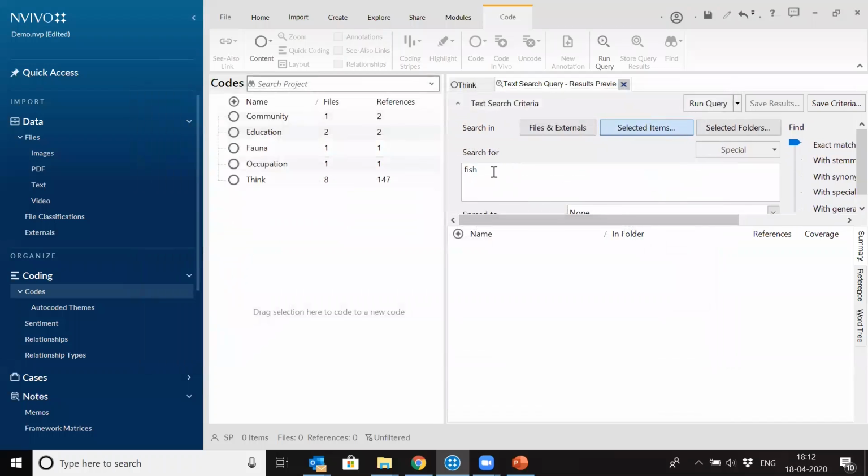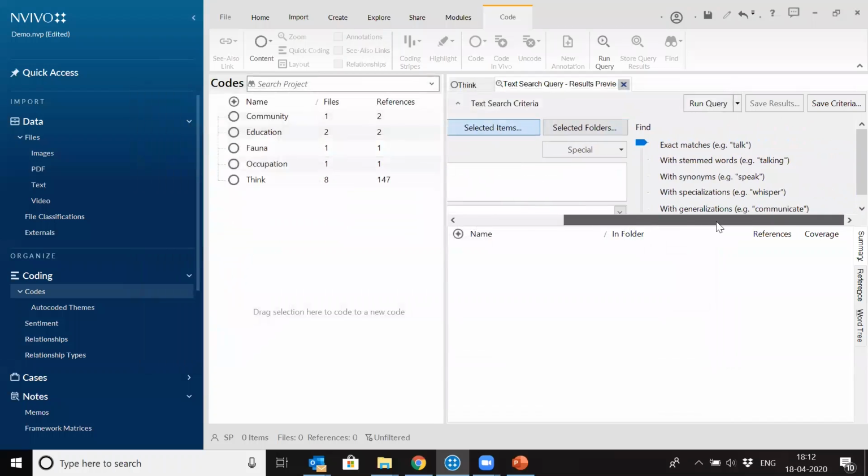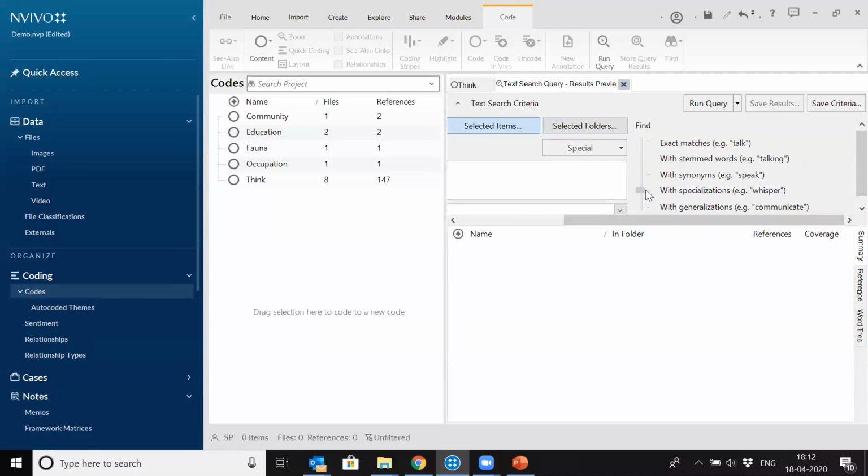and so it will look for specific word fish now, but here also the same grouping slider is available. So if I run this query by keeping the slider on exact matches, it will look only for fish, nothing else, only fish. But we don't want that specific thing. I want to add specializations also of fish in this. So it has given example. What does it mean? Exact matches is like talk, but if we look for stem words, it will look for words like talking or talkative. So all these are stem words of talk.